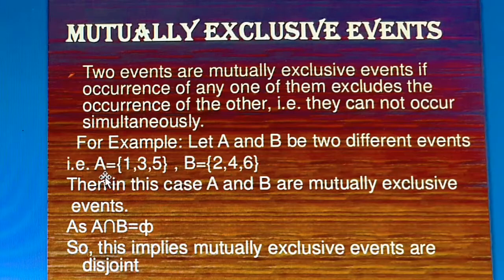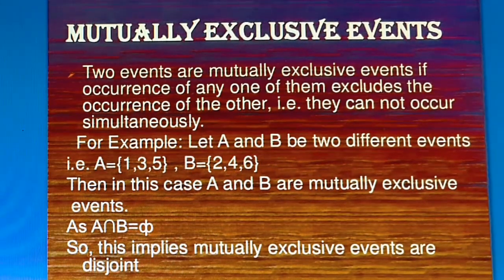If event A is 1, 3, 5 and event B is 2, 4, 6, both of them do not have any common numbers between them, so it is a mutually exclusive event.